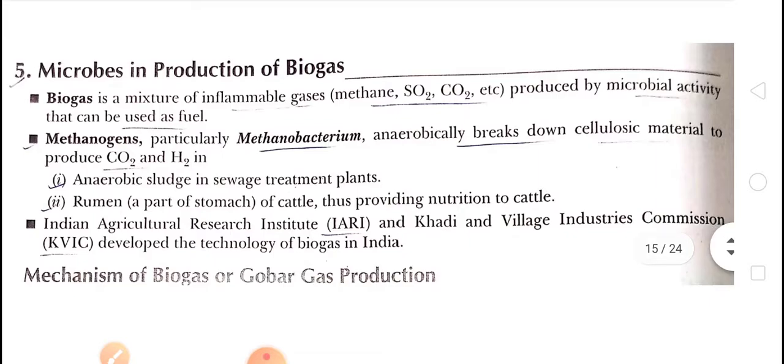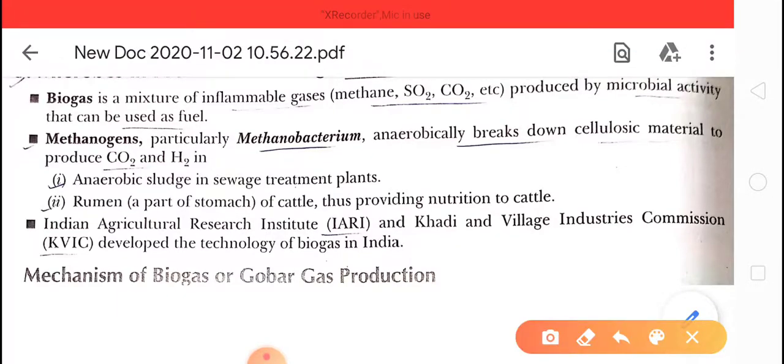Biogas is a mixture of inflammable gases like methane, CO2, SO2, and these gases are produced by microbial activity.